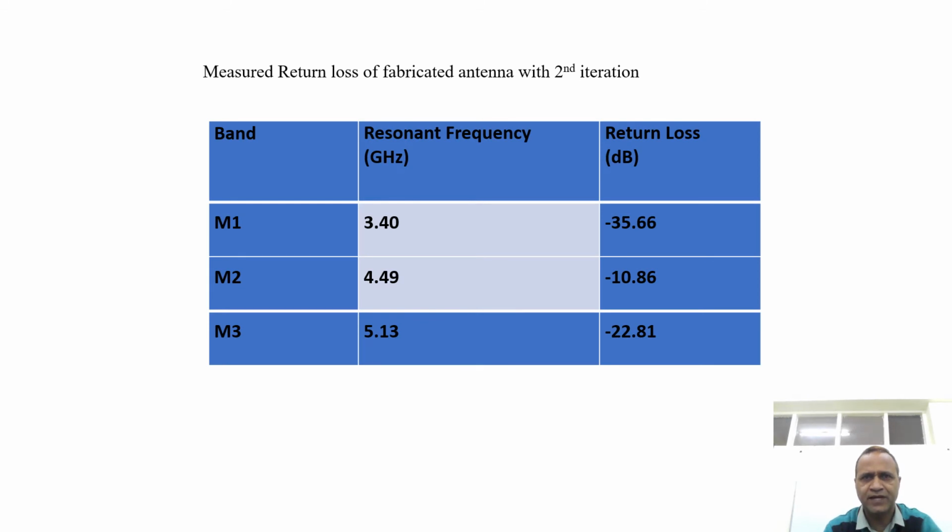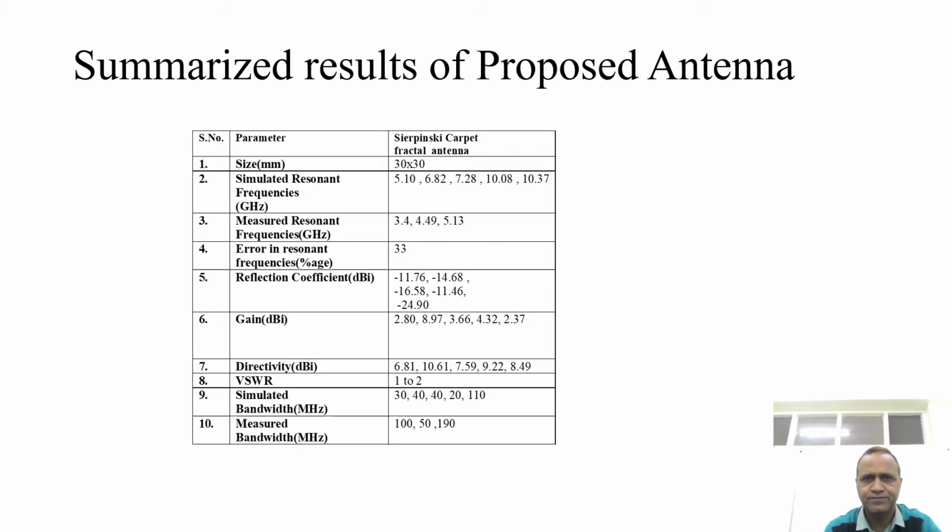So we can summarize the tested results of the proposed antenna. First resonant frequency 3.40, second resonant frequency 4.49, and 5.13 is the third resonant frequency with a good return loss. Then the summarized results of the proposed antenna.